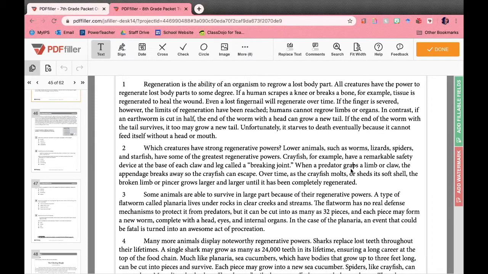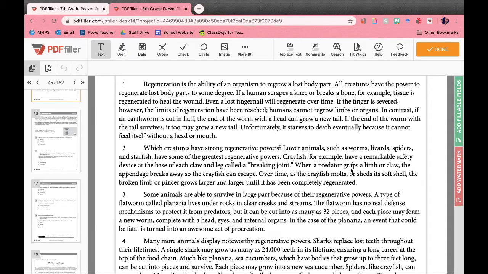Regeneration is the ability of an organism to regrow a lost body part. All creatures have the power to regenerate lost body parts to some degree. If a human scrapes a knee or breaks a bone, for example, tissue is regenerated to heal the wound. Even a lost fingernail will regenerate over time. If the finger is severed, however, the limits of regeneration have been reached. Humans cannot regrow limbs or organs.